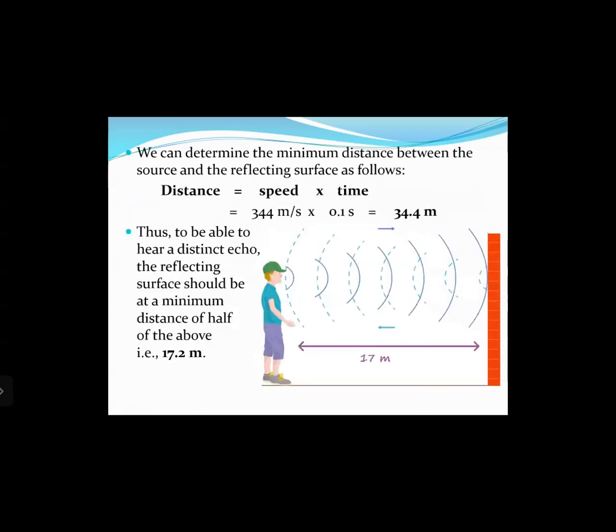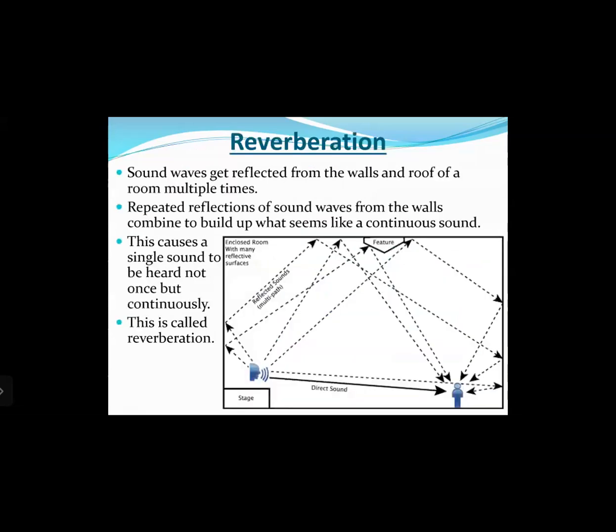That means we can determine the minimum distance between the source and the reflecting surface as follows. We know speed equals distance upon time. Therefore, distance equals speed multiplied by time. So we can write 344 multiplied by 0.1, that equals 34.4 meters, right? So that means the total distance from the source to the reflecting surface and then back again to the source where the listener is, the total distance traveled is 34.4 meters. Thus, to be able to hear a distinct echo, the reflecting surface should be at a minimum distance of half of the above, that is 17.2 meters, right?